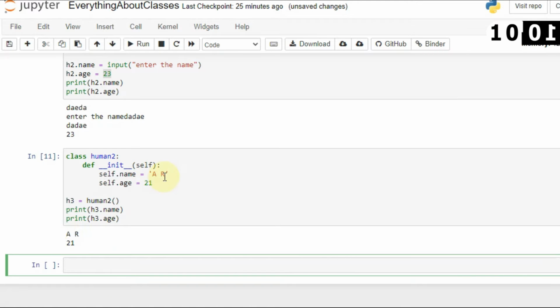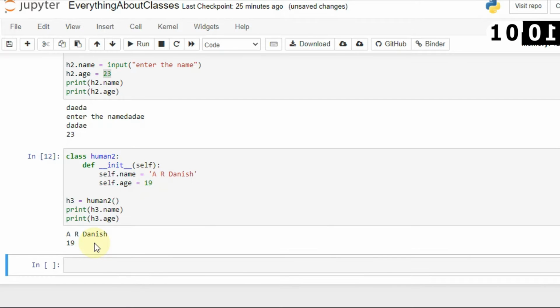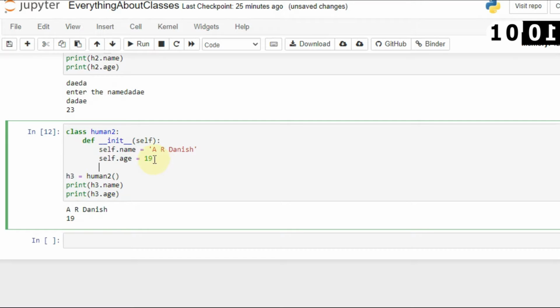and now you can see that here I am using AR. Let's change this name to AR Danish, and let's change this age to 19. Okay, and now you can see AR Danish and 19. So I am accessing the values from the class, so you also know how you can access the values.